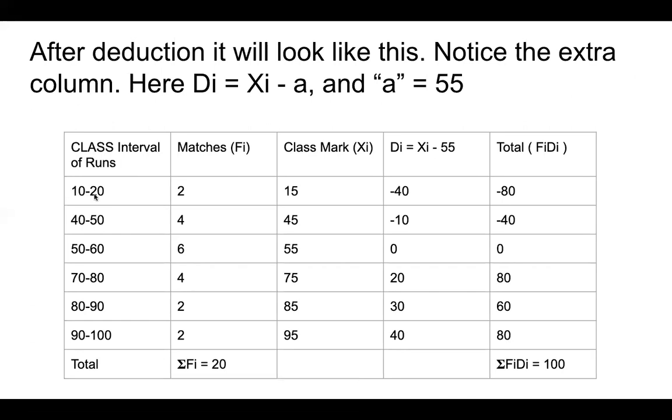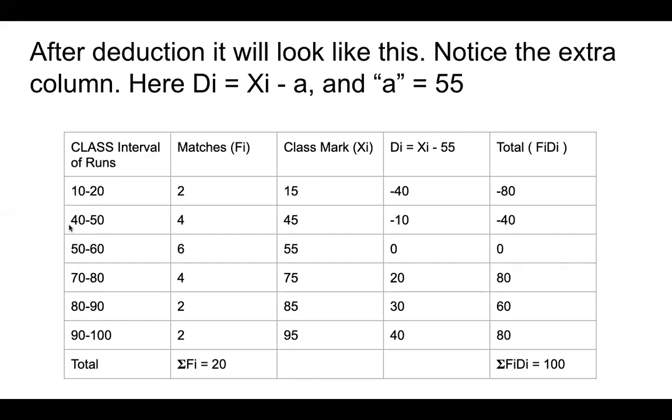See, if there are 30 people in your class, from roll number 1 to 30, what is your class size? It is 30, because there are 30 students in your class. So right now what is the class size here? 10 to 20. How many runs can be there in 10 to 20? 10, 11, 12, 13, 14, 15, 16, 17, 18, 19. Not including 20. 20 will come in the next class. So there are a total of 10 runs.